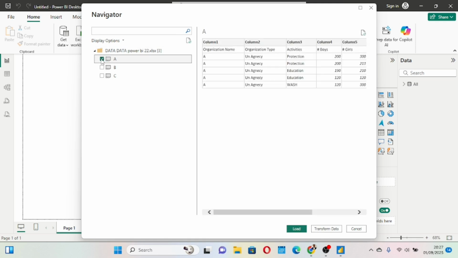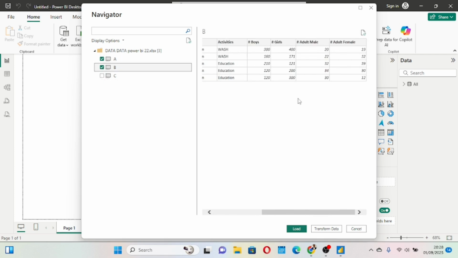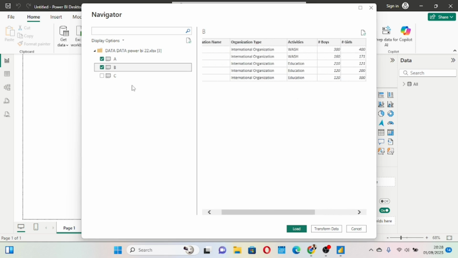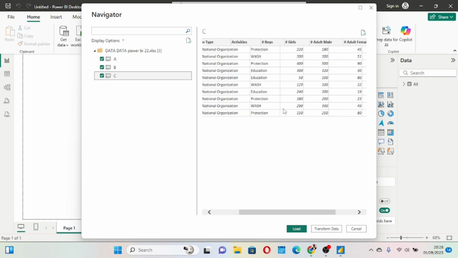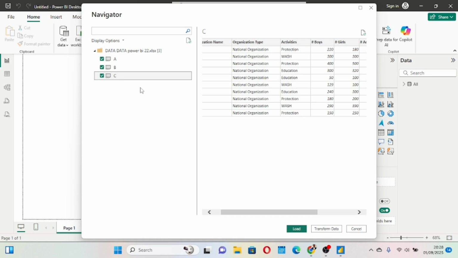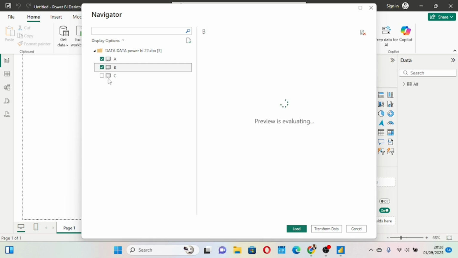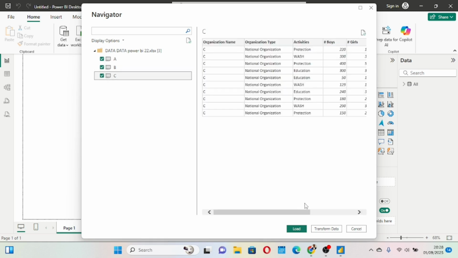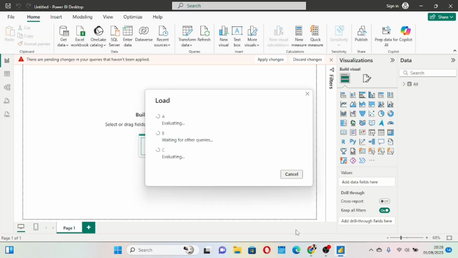So if I select this particular file, I can preview this file for organization A. If I select the second file, I can also preview this file for organization B to see how it looks. If I select the number 3 file, I can also preview this third file to see how it looks. So if I come here and I go to the first file, I go to the second file, I go to the third file, and then I click load. Let's see how it interacts.